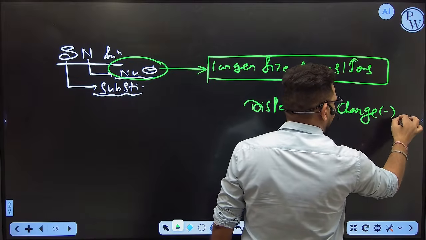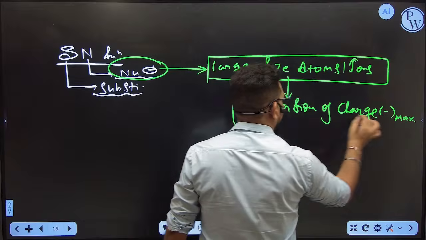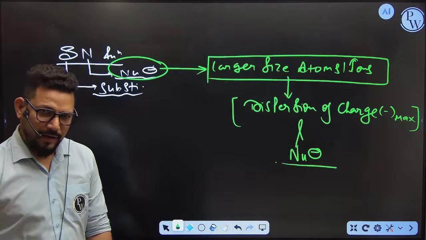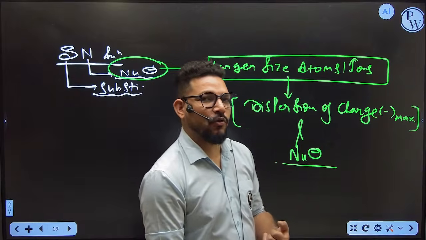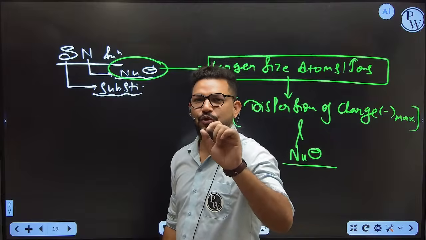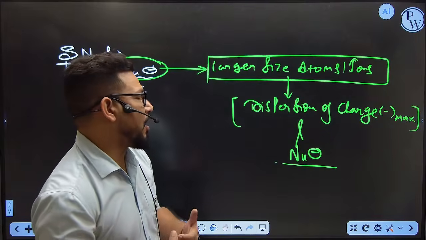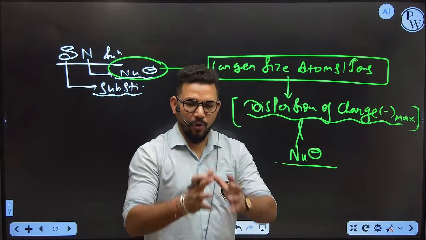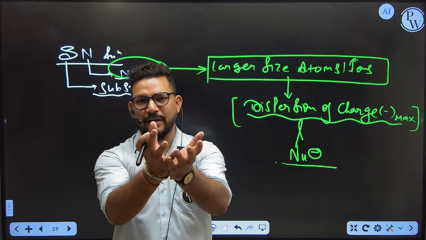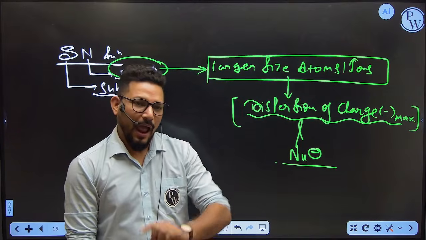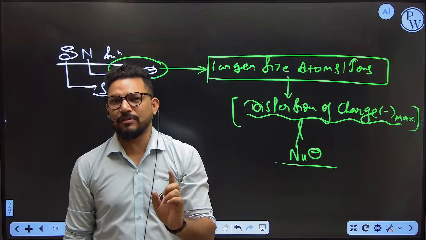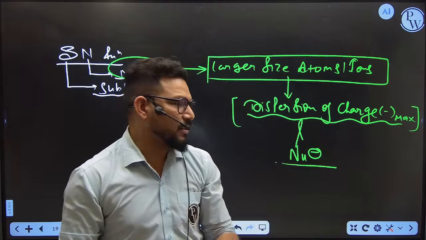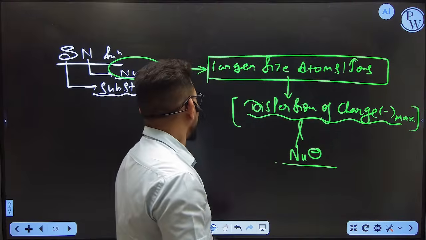Negative charge is dispersed the most, and these kinds of ions or atoms are among the best nucleophiles. If the atom or ion is greater in size, it is going to disperse more negative charge, because the bigger the atom, the more area is covered by it. More area covered means more negative charge is getting dispersed, and that means one of the best nucleophiles. So keep it in short.